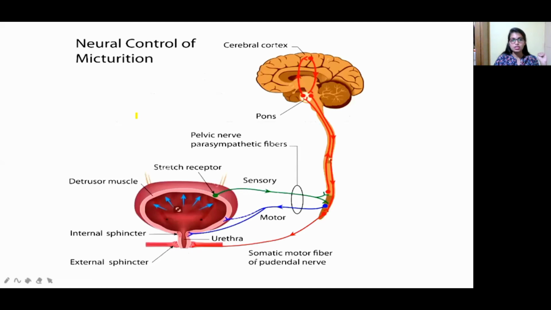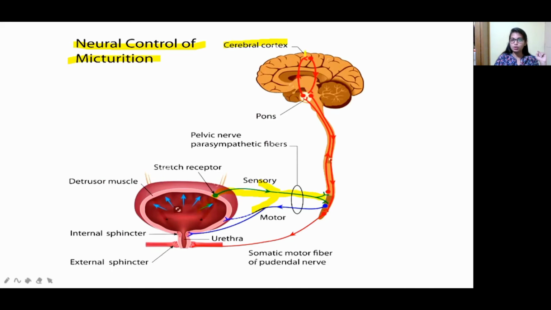Let us see. This is the neural control of micturition, how it is controlled throughout the body. This is the cerebral cortex. In the urinary bladder, urine is there and it has to be excreted. So it will sense the brain through the spinal cord. See the arrow marks. The urinary bladder will sense through the spinal nerve, and the spinal cord will carry the message to the brain in the pons.